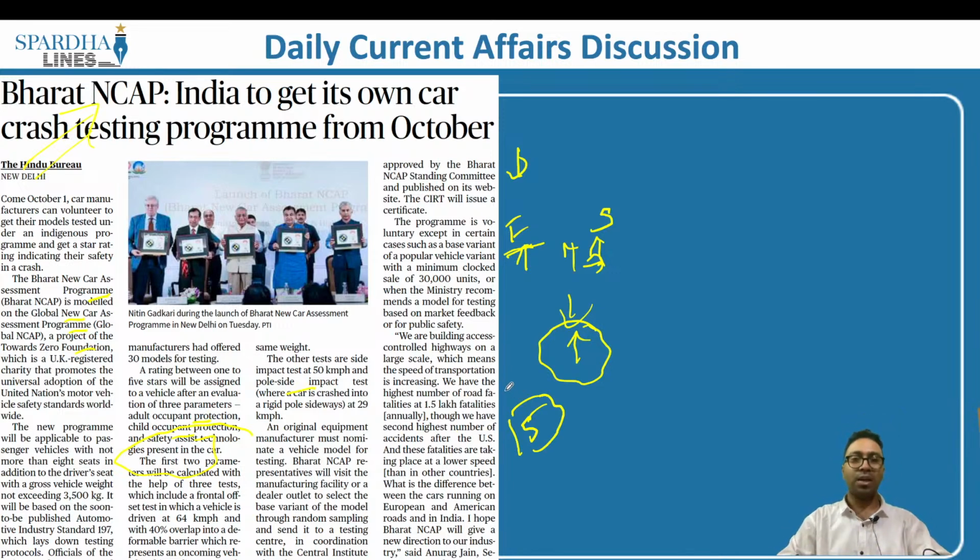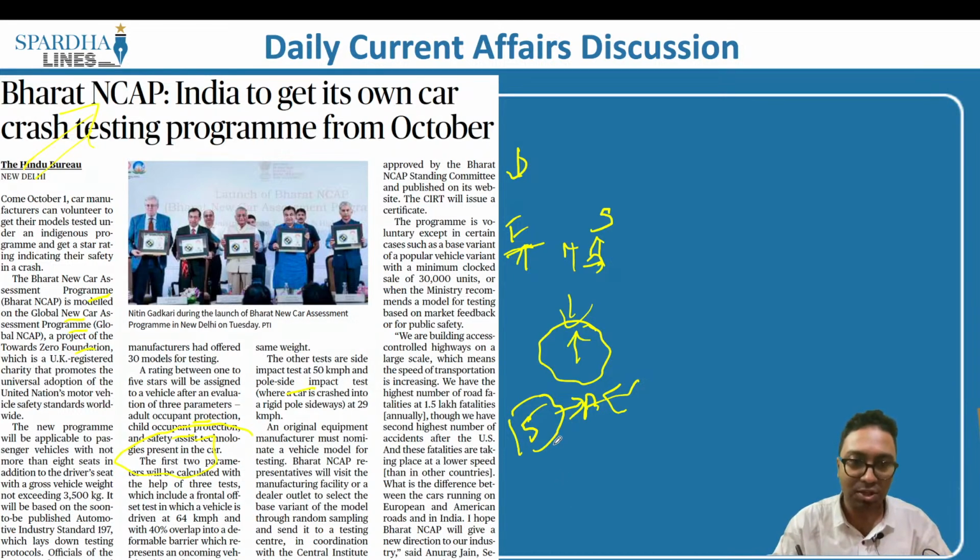And how will it work? Let's say there is a particular car manufacturing company. The company will have to make an application to this particular organization, and after the application is made, a person from the government would come to the manufacturing place and see whether the car is able to meet the established principles, and on the basis of the fixed criteria, it would be given a rating of 1 to 5.